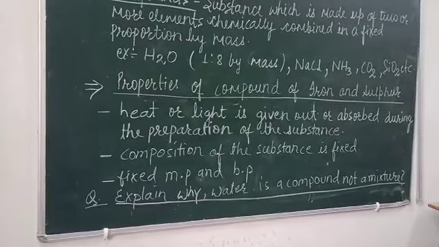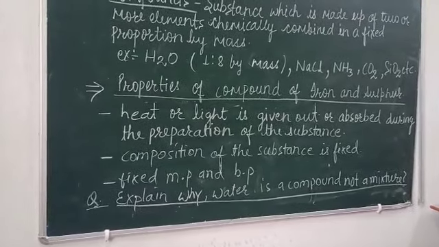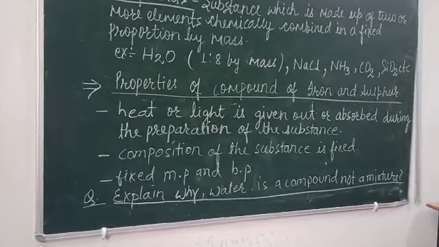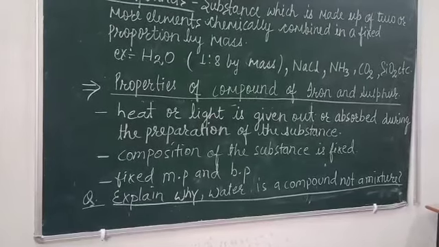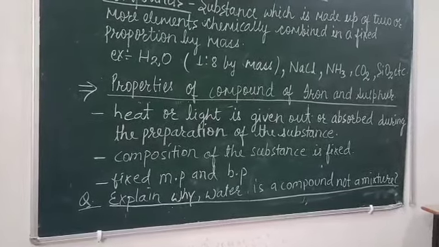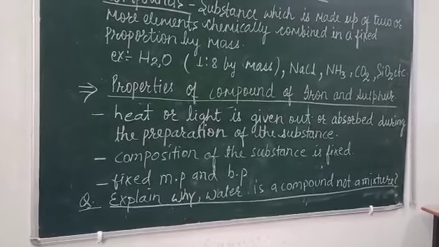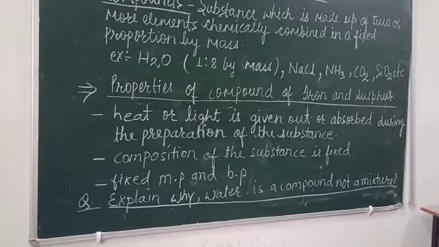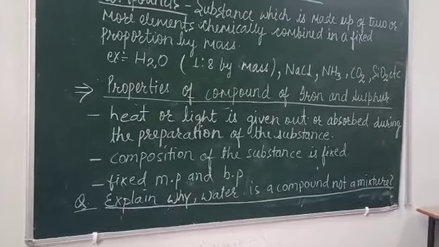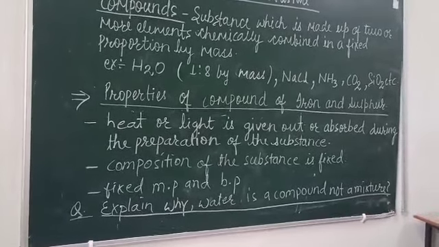For example, water is a liquid, whereas hydrogen and oxygen are gases. Water does not burn, whereas hydrogen burns. Water does not support combustion, whereas oxygen supports combustion.